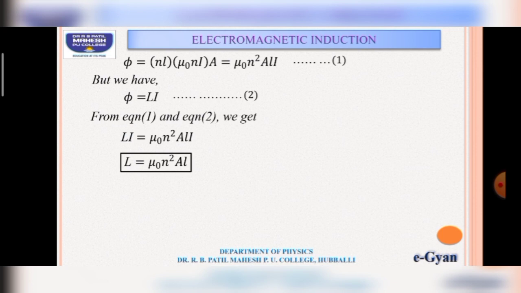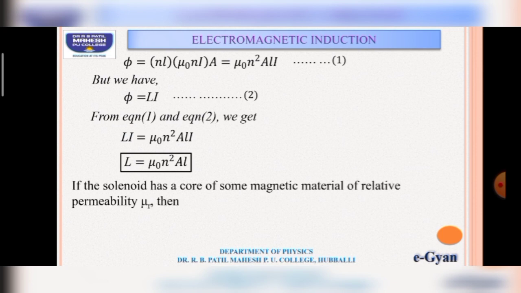Suppose a metal core of relative permeability mu r is inserted in the solenoid, then self-inductance of the solenoid is given by L equal to mu r into mu naught into N square into A by l. This is the expression for self-inductance of a solenoid when a metal core is inserted. By this we can make a few points.